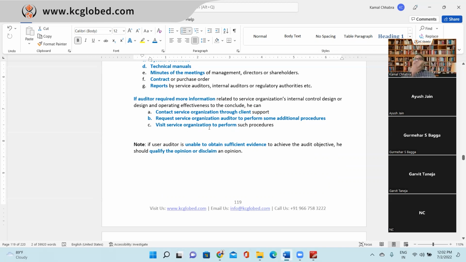For example, let's say when I was doing the audit of General Motors, right, we were issuing internal reports to the other component auditors for the central control, which is being reviewed and tested by us.